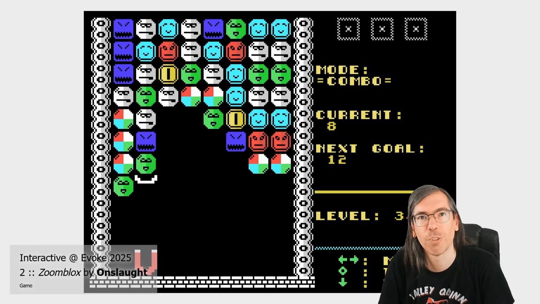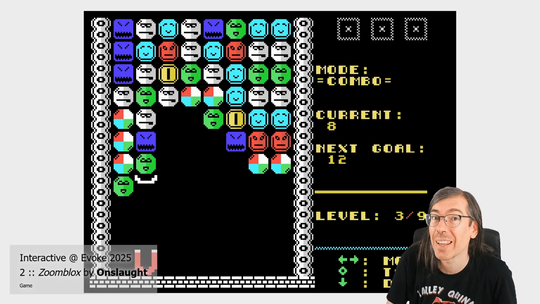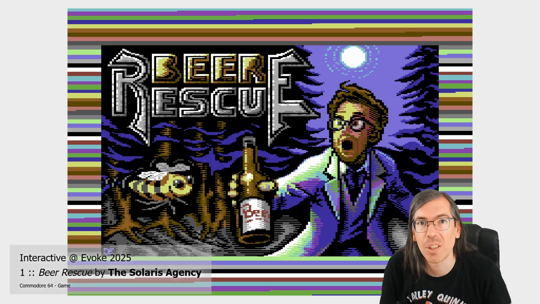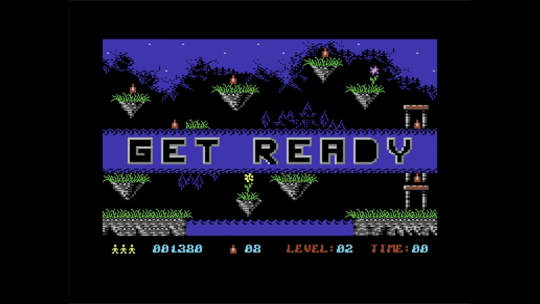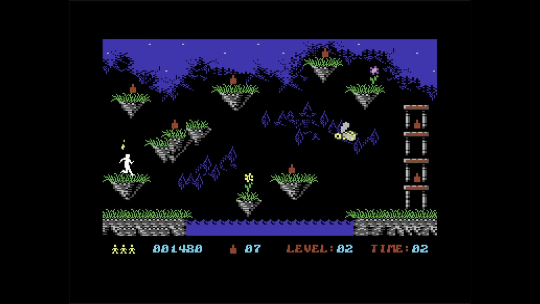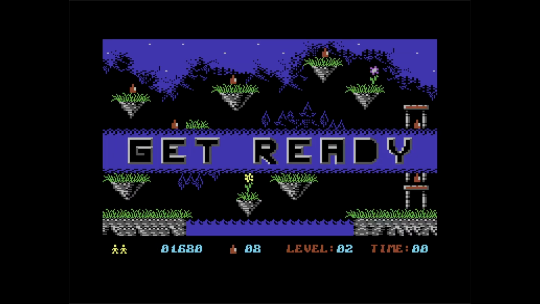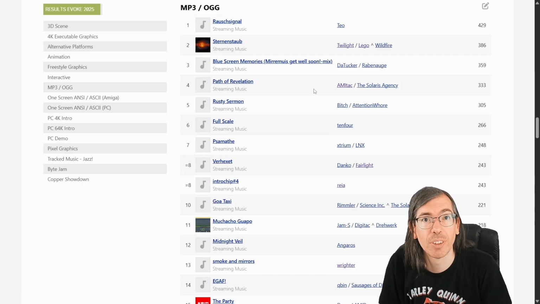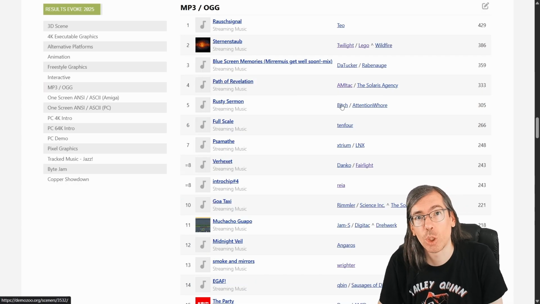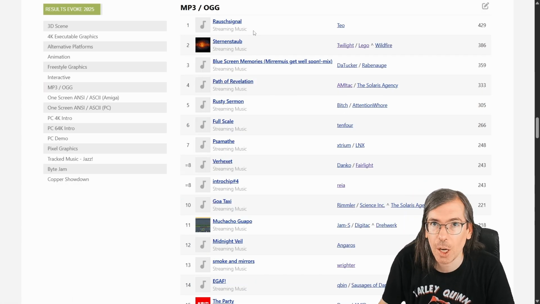Second place to Zoombox for the Texas Instruments 99 for a computer, and the winner was Beer Rescue by the Solaris agency, a single screen platformer for the Commodore 64. Gameplay seemed pretty fast and fluid for the Commodore 64, some good graphics as well. Very nice little game there. The winner of the MP3 OGG music competition this year was Tio with a Rausch Signal.